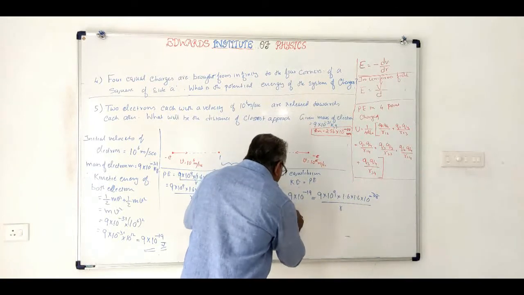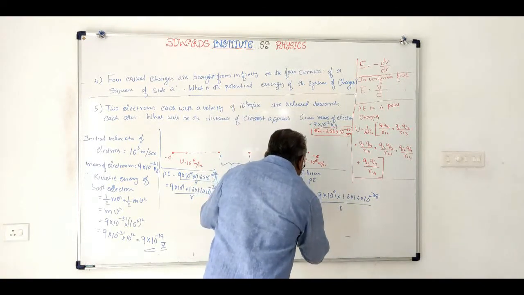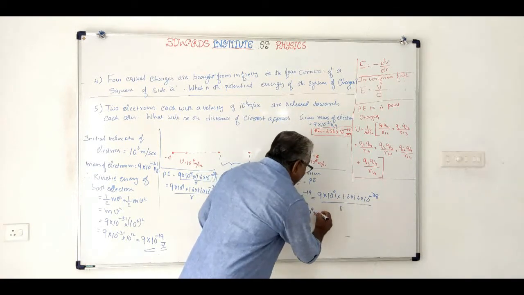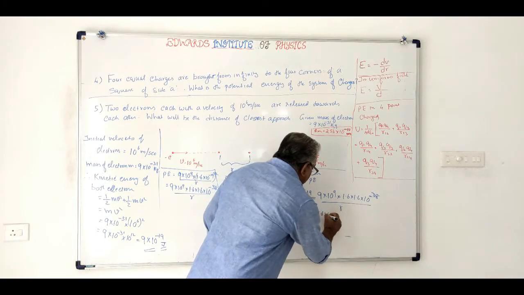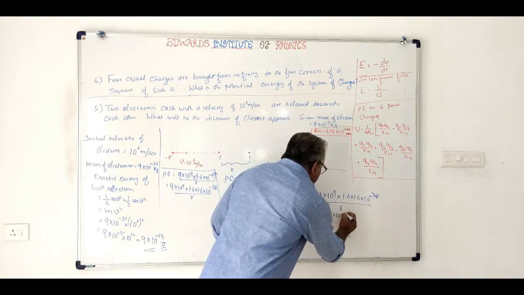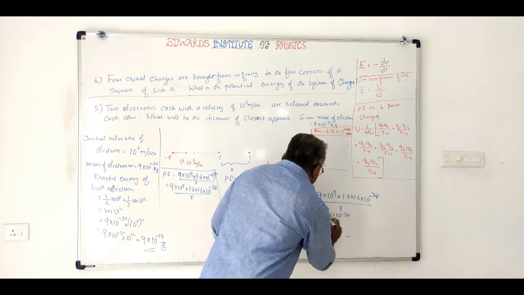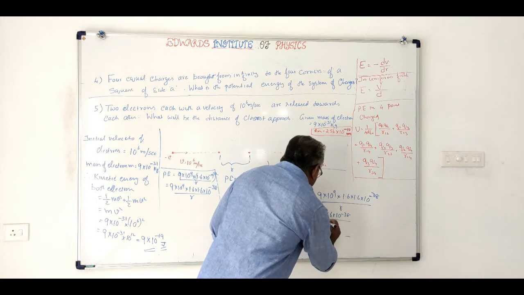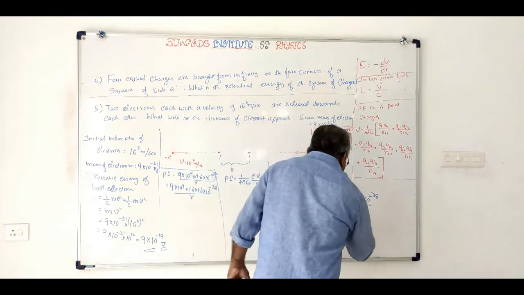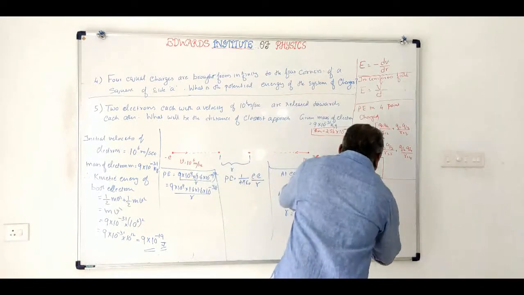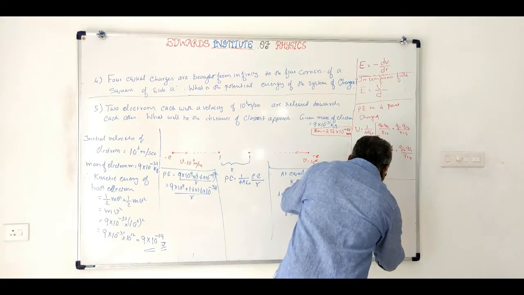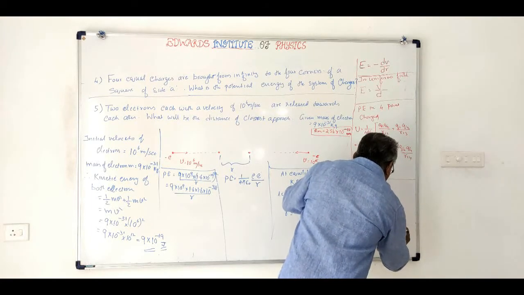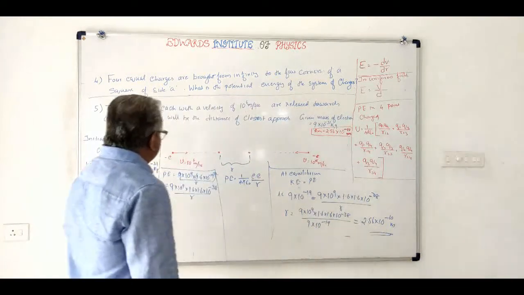So r will be equal to 9 into 10 raised to 9 into 1.6 into 1.6 into 10 raised to minus 38 divided by 9 into 10 raised to minus 19. And if you calculate it, you will get 2.56 into 10 raised to minus 10 meters. This will be the answer.